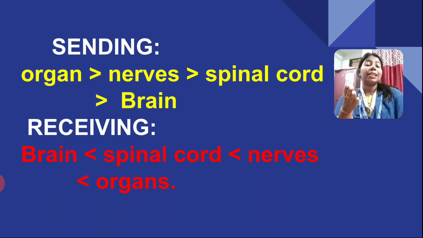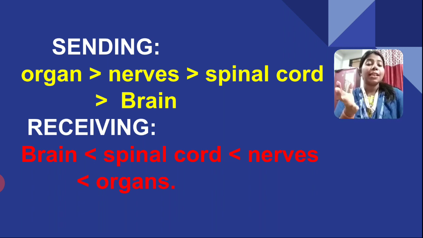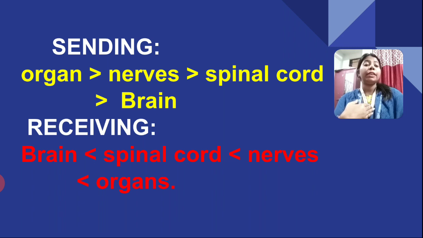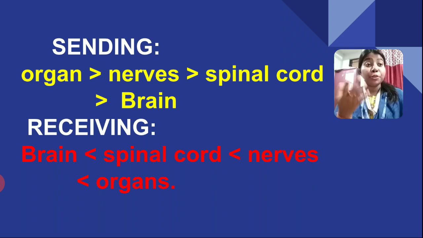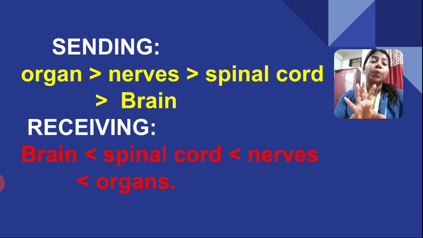For sending, the first thing is the organ, any type of organ. Then it is the nerves, then spinal cord, and then the brain. Clear? While receiving the message back from the brain, it is reverse. That is the brain first, then the spinal cord, nerves, and the organs. So this was the working process of the nervous system, isn't it? Okay, children, today we will learn something more about the nervous system.